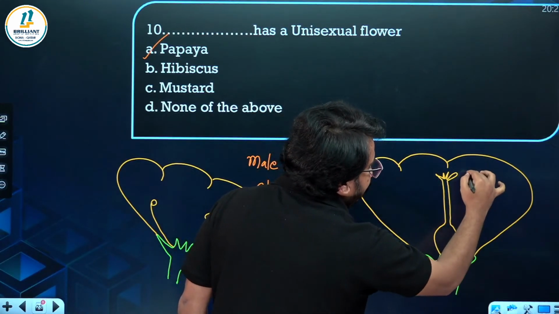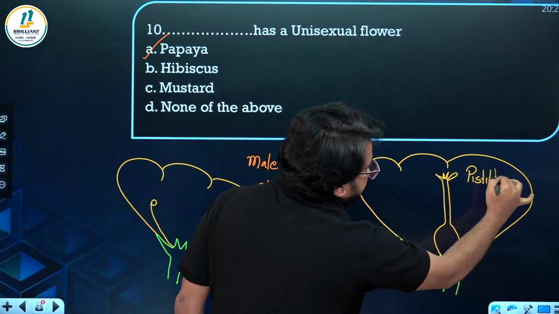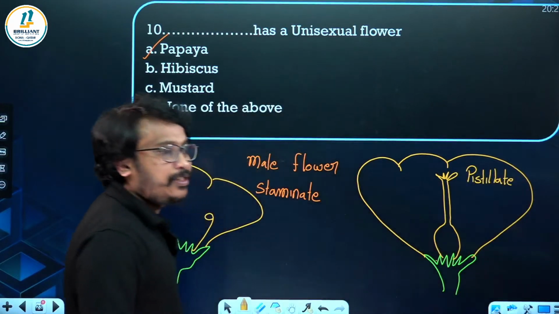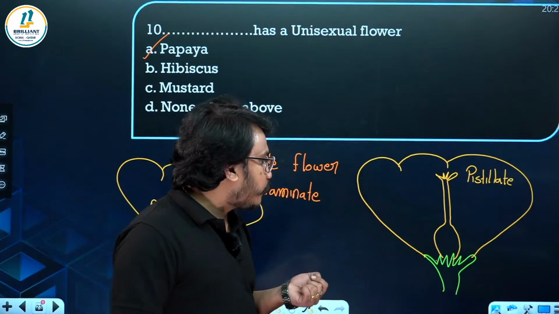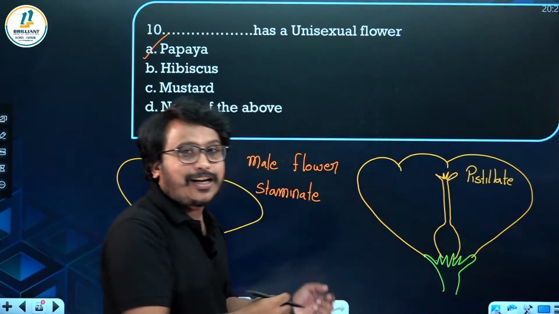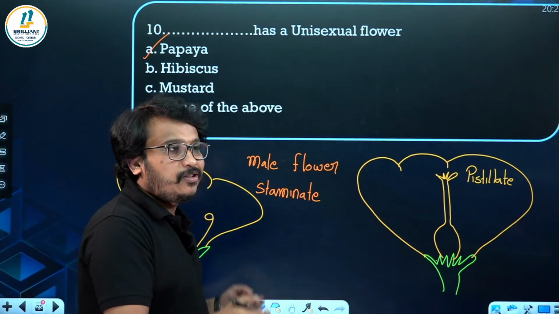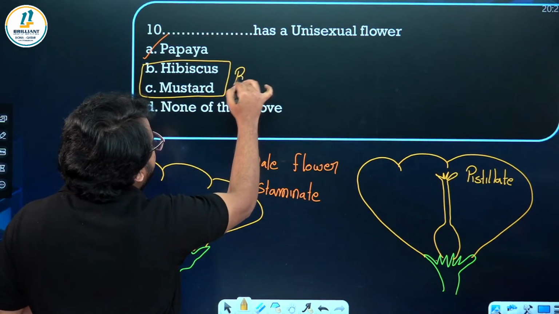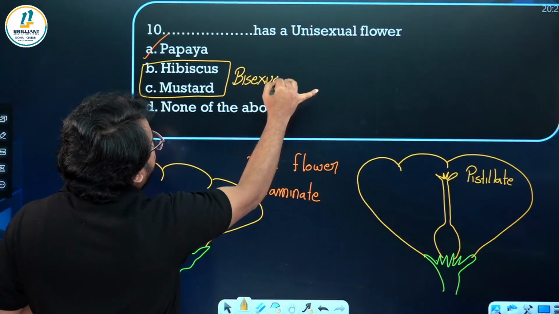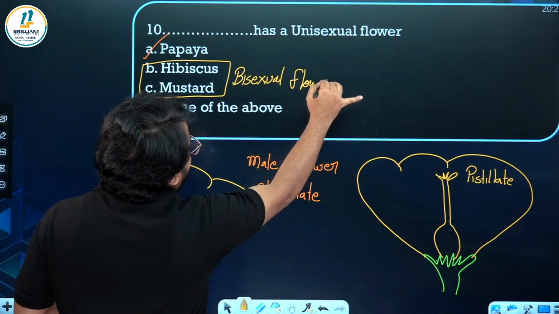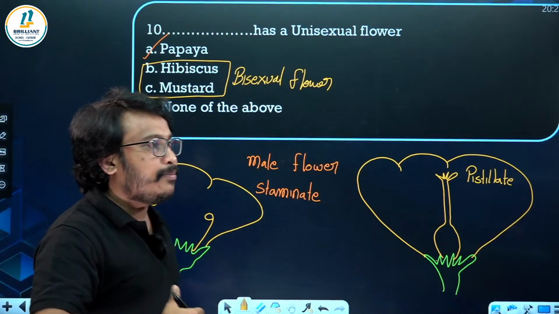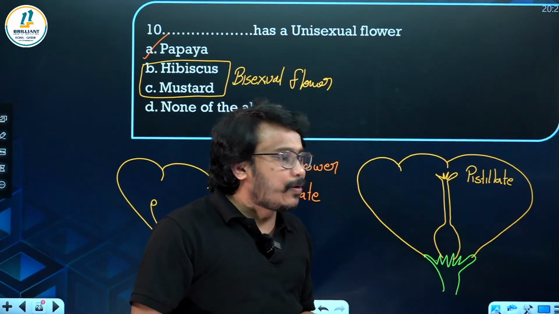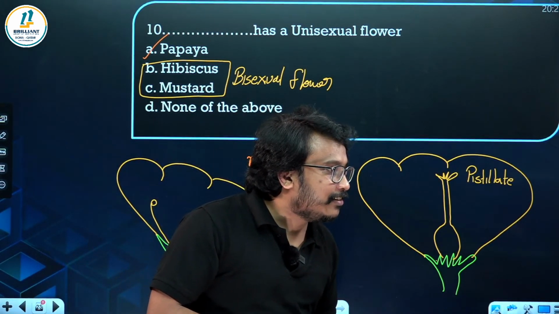You know what is pistil. So the female flower which contains only pistil is called pistillate. It will be having a solid bottom, that is ovary, an elongated style, and at the tip there is a stigma. So this is the structure. The remaining two that I have given are bisexual flowers. So what is a bisexual flower? You already know. The flower which is having both stamen as well as pistil is called a bisexual flower.